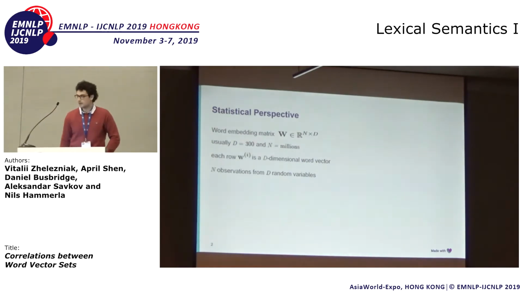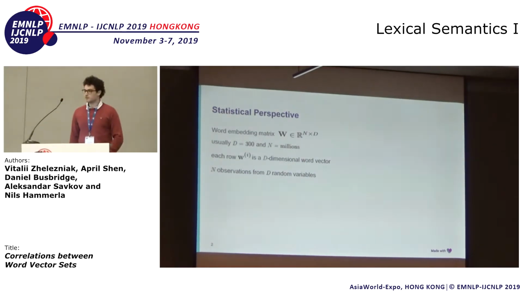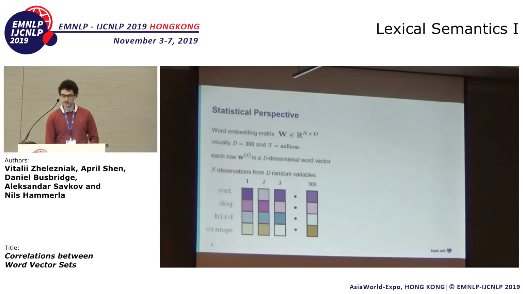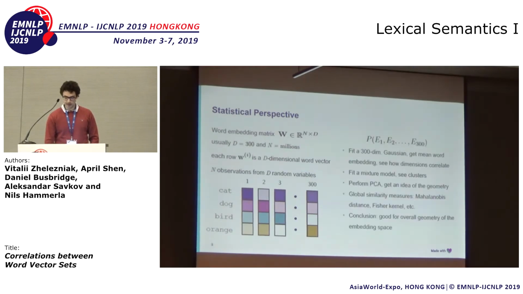Cool. So, when we talk about correlations, we talk about statistics, right? And when people try to bring statistics to word embeddings, they would usually do it like this. They would say, okay, so we have a word embedding matrix which lives in R n times D. And usually D is 300, and n can be millions, so like 2 million words, 3 million words. And each row of this matrix is a d-dimensional word vector. So we're dealing with a situation here that we have n observations from D random variables, right? So our rows are observations and our columns are random variables. And we have a probability distribution like this.